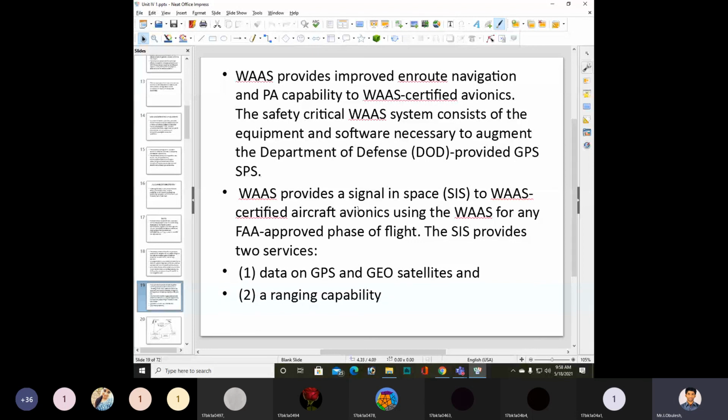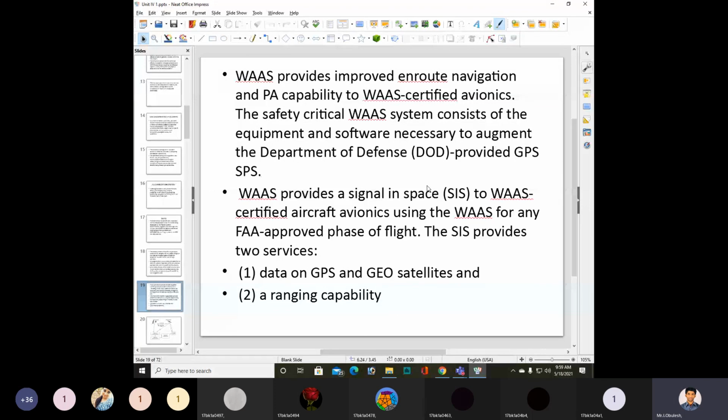The WAAS provides a signal in space (SIS) to WAAS-certified aircraft avionics using the WAAS for any FAA-approved phase of flight.